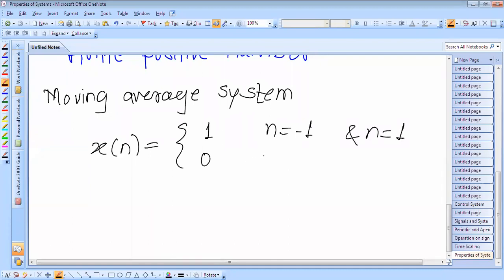And this n is equal to 0, and this magnitude of n is greater than 1. So let us consider this system. Here we have to consider x of n, assume that